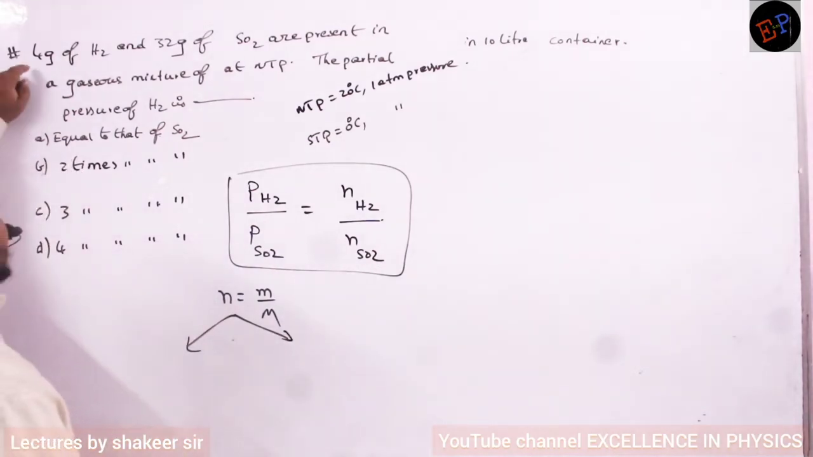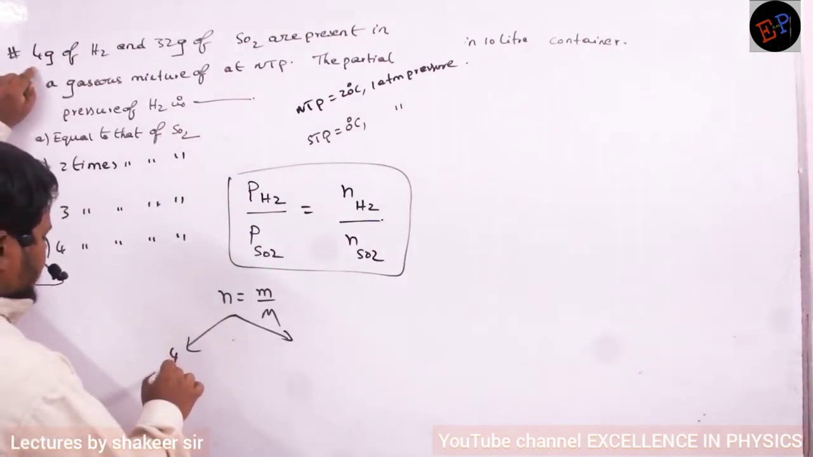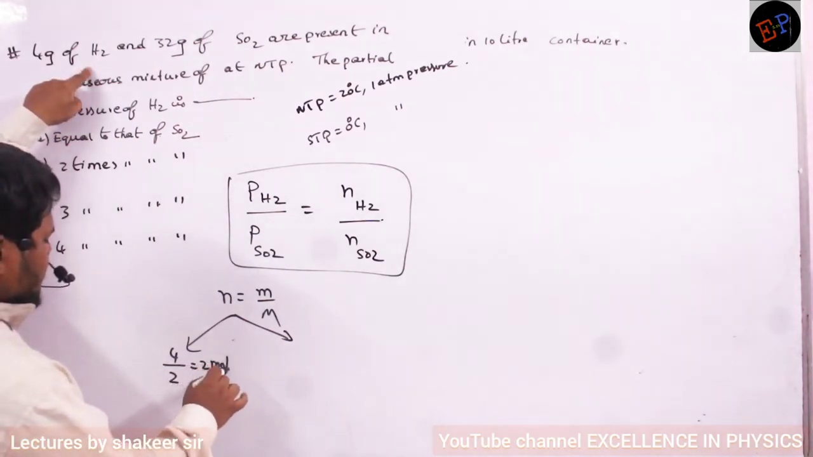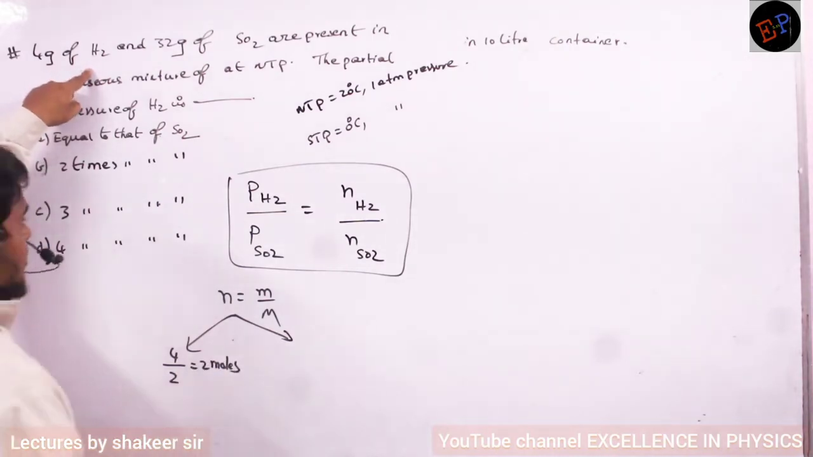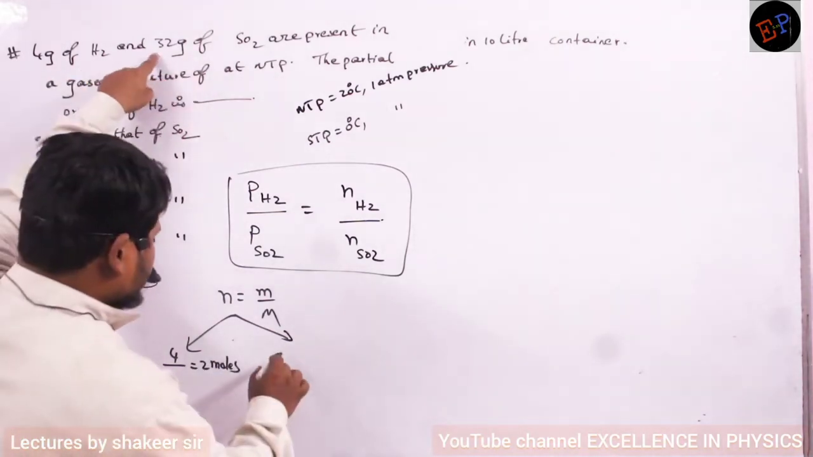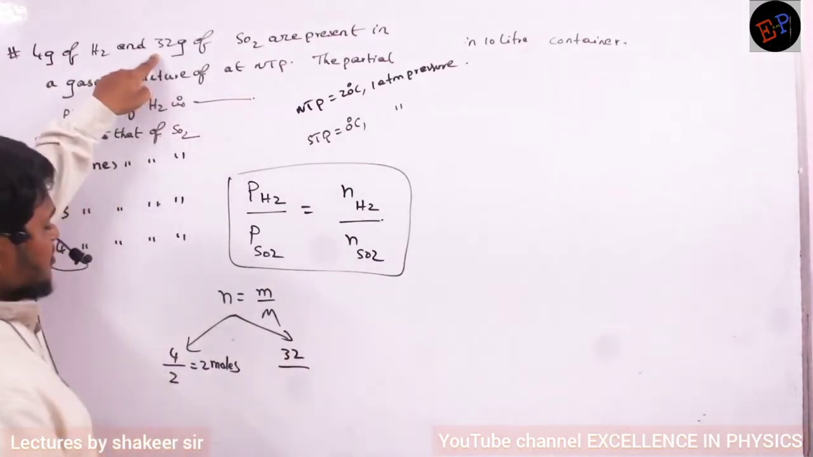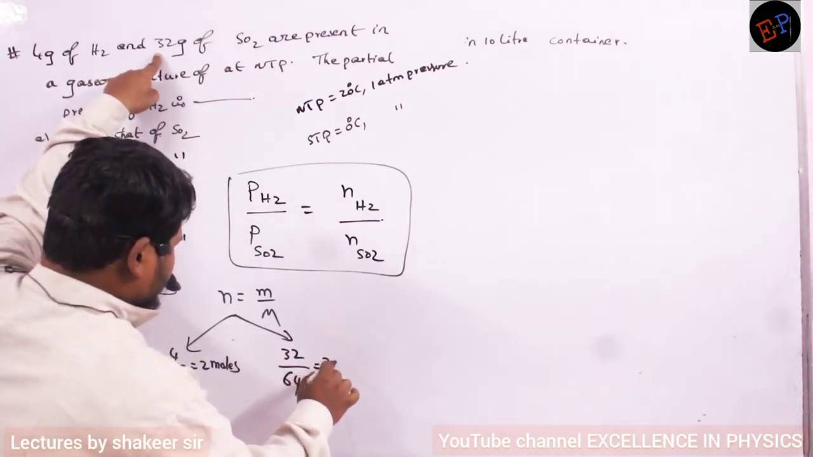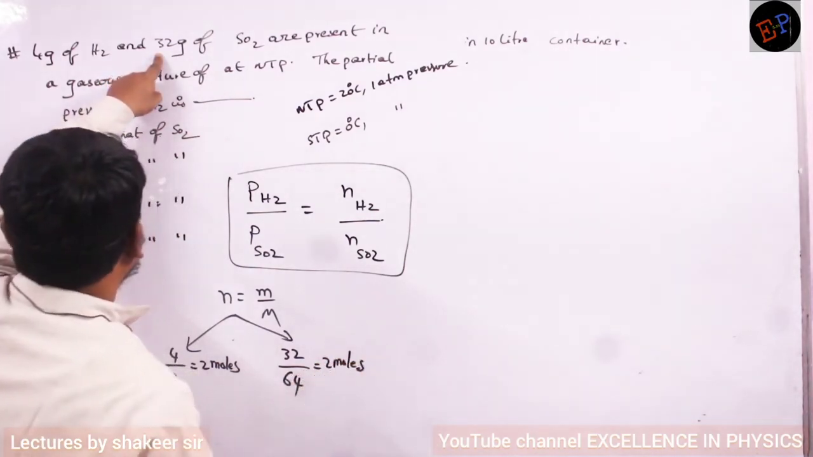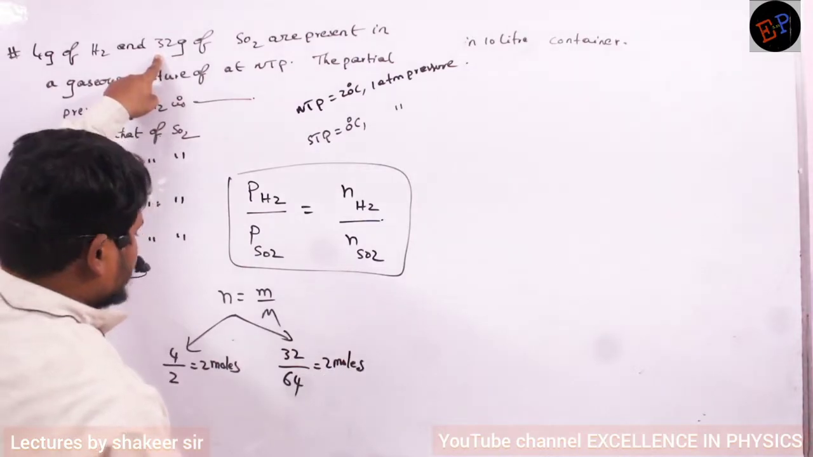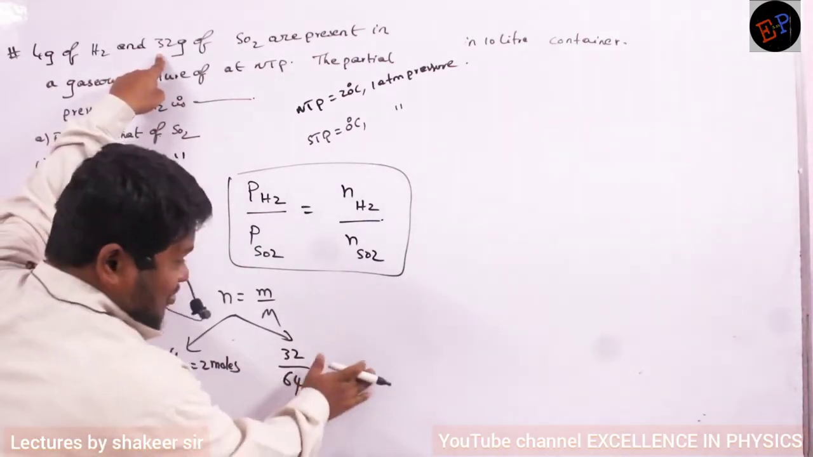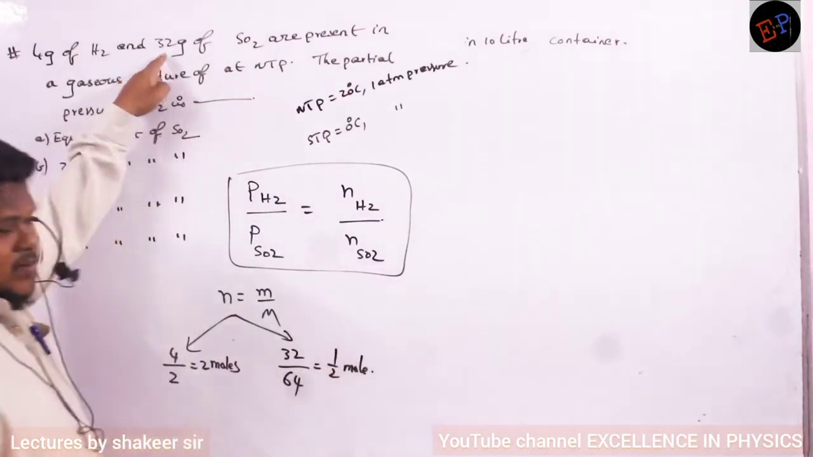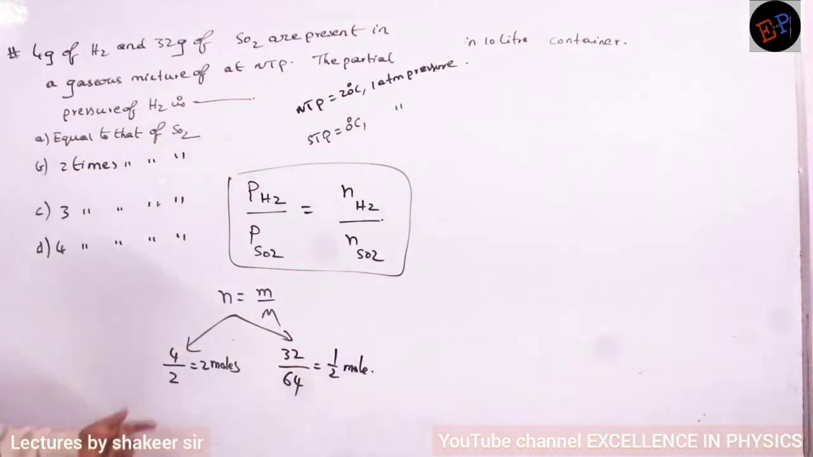For hydrogen, what is the mass given? 4 grams. So 4 divided by the molecular mass of hydrogen, which is 2. So 2 moles of hydrogen is present in the container. What about SO2? 32 grams of SO2 is given. What is the molecular mass of SO2? 64. So 32 by 64 is half mole. 0.5 moles of SO2 is present in this container.